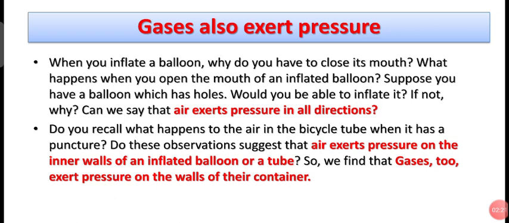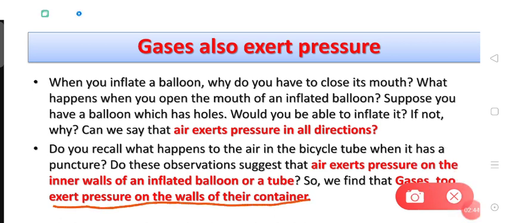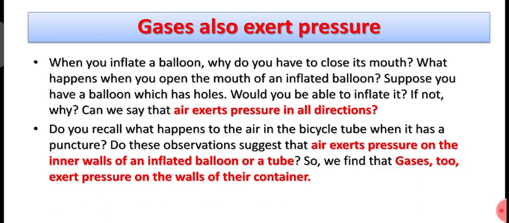So do these observations suggest that air exerts pressure on the inner wall of an inflated balloon or a tire tube? So we find that gases too exert pressure on the walls of their container. So wherever there is a gas kept inside a container, it will exert pressure. So gas exerts pressure on the wall of its container, right?